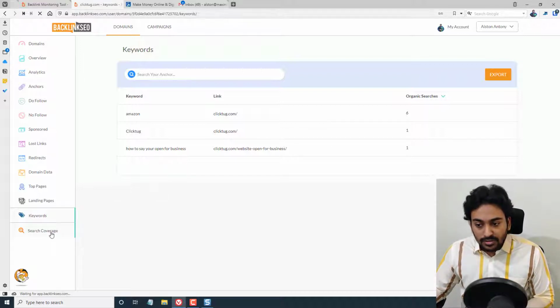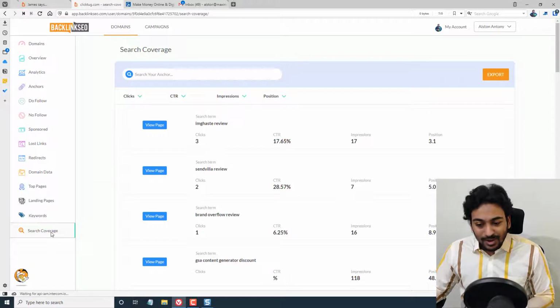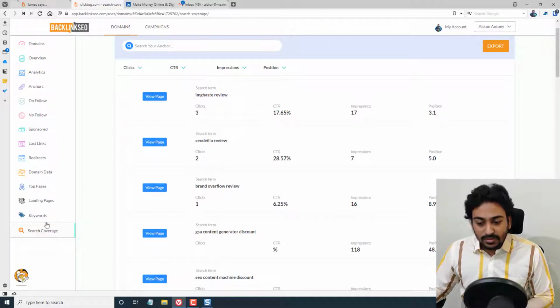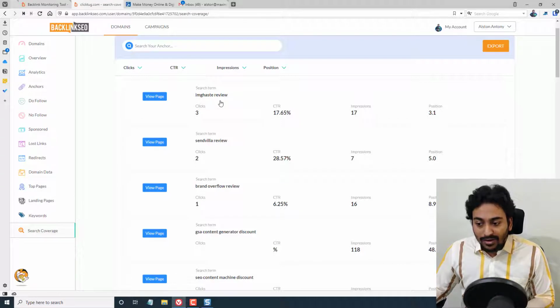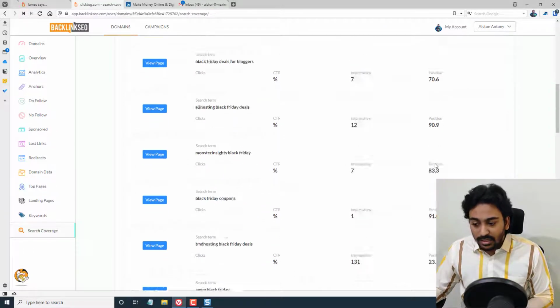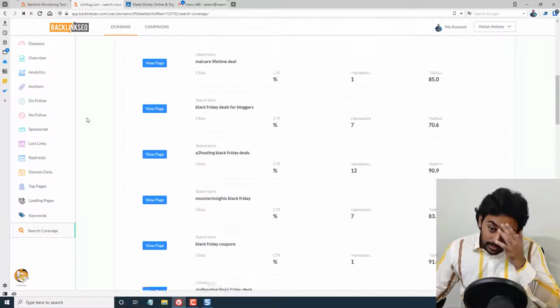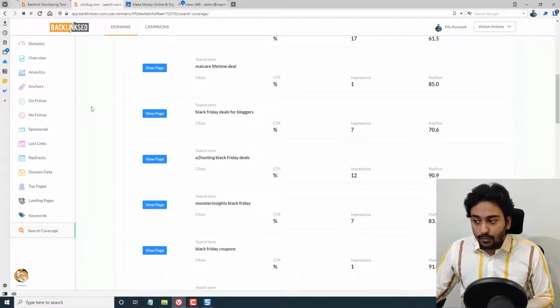Now let me go into the search coverage. This is where, search-wise, the landing page is collecting the data from your Google Analytics. Search coverage is collecting the data from your Google Webmaster, where it shows what the term used is, the number of clicks coming from that search engine, the click-through rate, and our average position on SERP. It will show all this data from here. That is basically the data and analytics point of view for this tool.